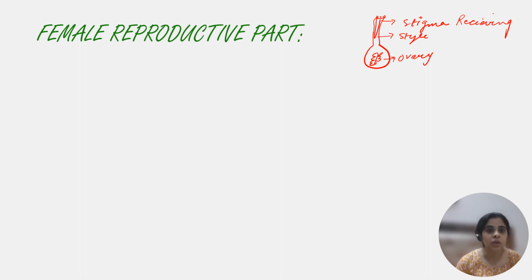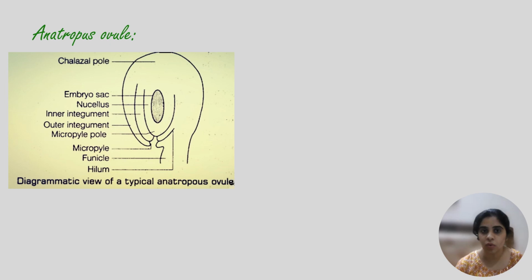Now beta, in ovule, okay, we talk about the ovule. Ovule के अंदर बेटा हमारे मदर सेल्स प्रेजेंट हैं, which will undergo the meiosis and form female gamete. This is the structure of the ovule. Okay, this is the anatropous ovule. We have to do the anatropous ovule structure. This end is called as chalazal end, and this is known as micropyle end.